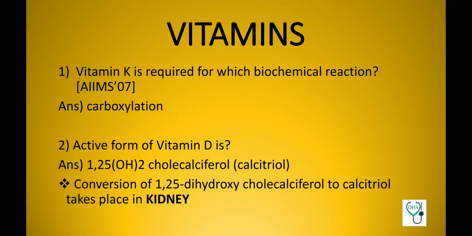Vitamin K is required for which biochemical reaction? Carboxylation. This is the previous AIIMS question. Active form of vitamin D is 1,25-dihydroxycholecalciferol, which is also known as calcitriol. And an important point to note is conversion of 1,25-dihydroxycholecalciferol to calcitriol takes place in kidney.